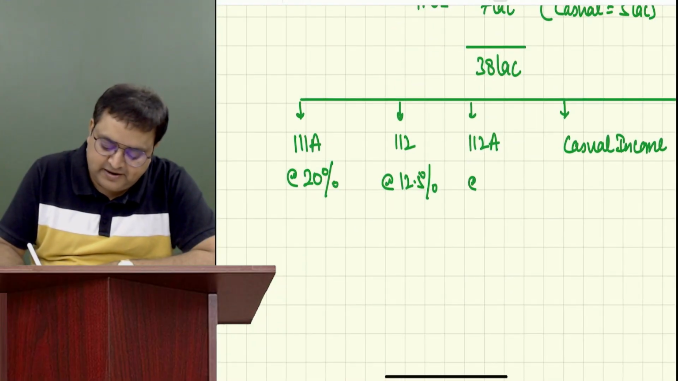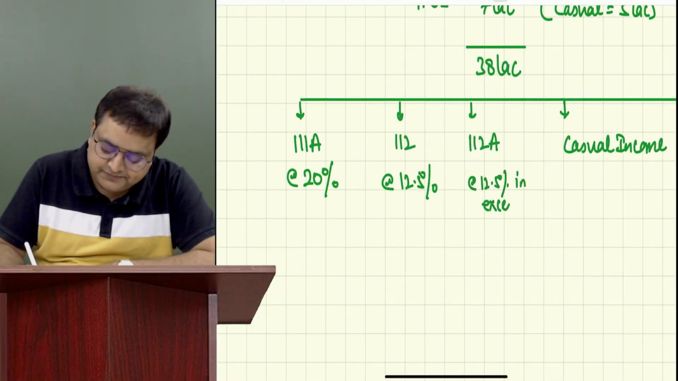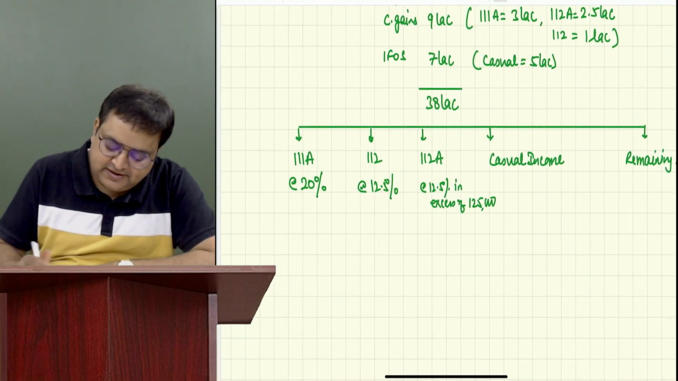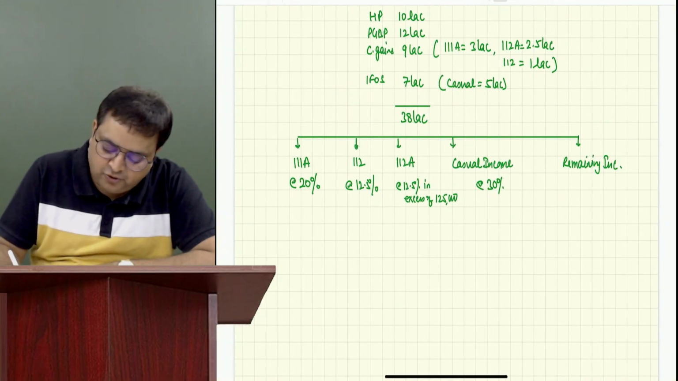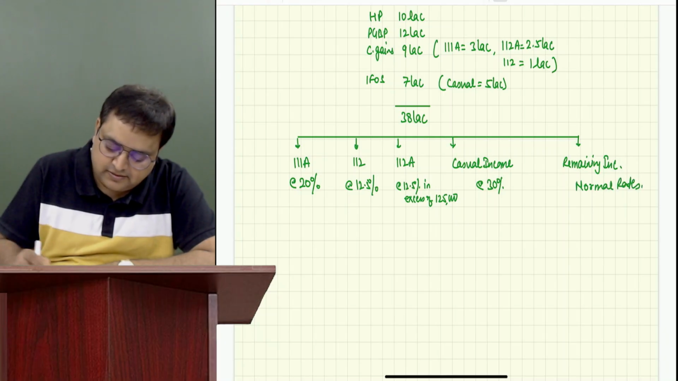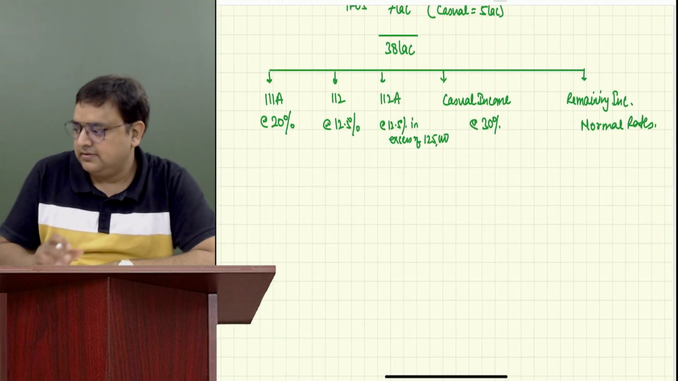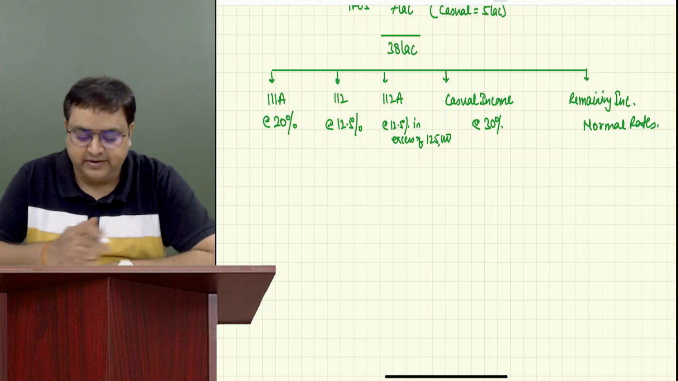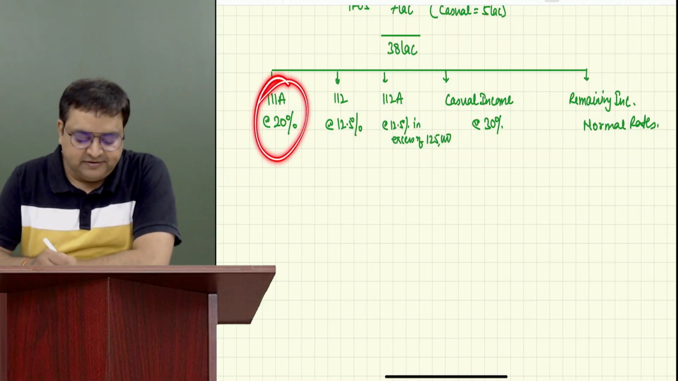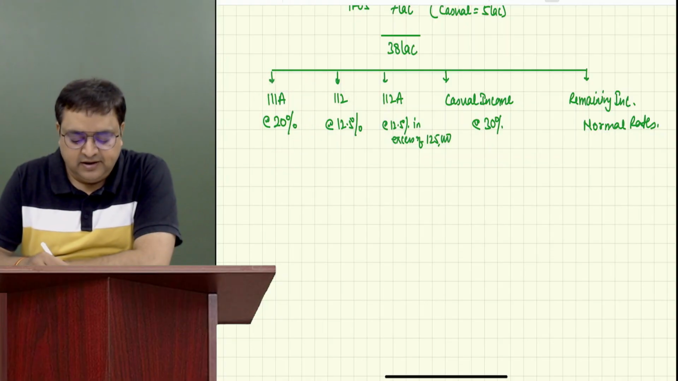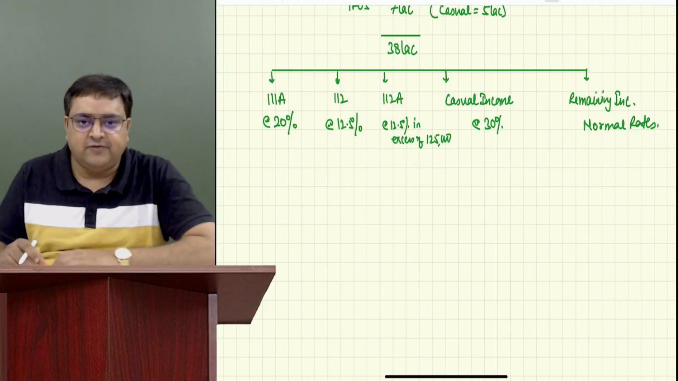112A is also taxable at 12.5% in excess of 1,25,000. Casual income is taxable at 30%. Remaining income at normal rates. Write it. You will be able to learn this. 111A 20%, 112 12.5%, 112A 12.5% in excess of 1.25 lakh.